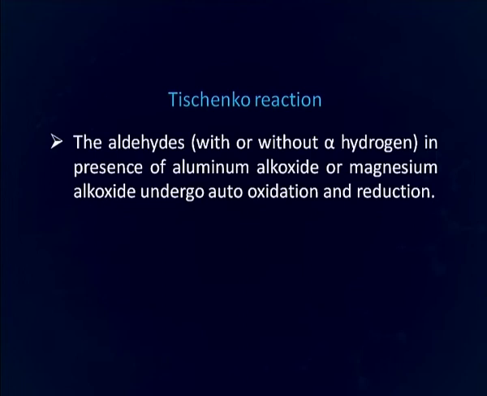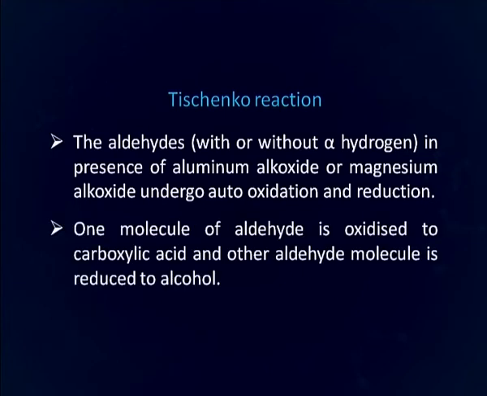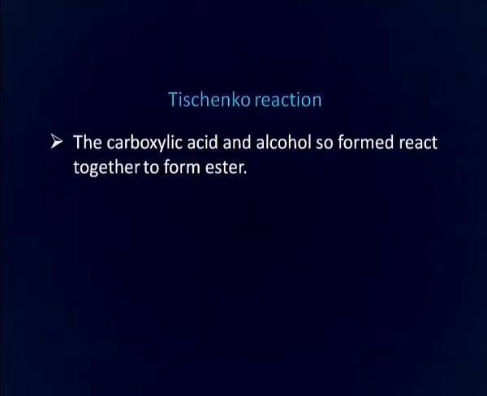We will now discuss the Tishchenko reaction. This is a very interesting reaction in which the aldehyde, which may or may not have an alpha hydrogen, it does not matter whether the aldehyde has an alpha hydrogen or not, in the presence of aluminum alkoxide or magnesium alkoxide undergoes auto oxidation and reduction. One molecule of aldehyde is oxidized to carboxylic acid and the other aldehyde molecule is reduced to alcohol. Then the carboxylic acid and alcohol so formed react together to form ester.